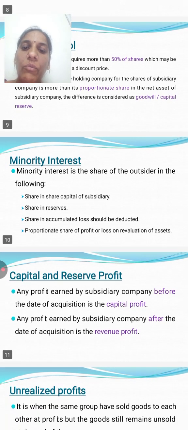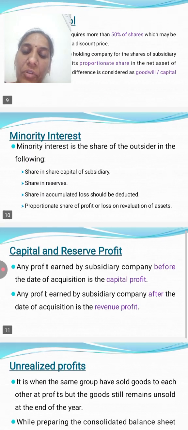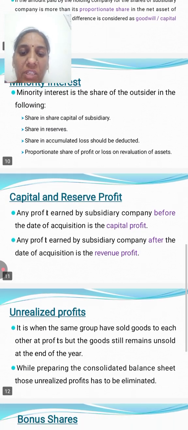Third one, capital and revenue profit. Any profit earned by the subsidiary company before the date of acquisition is called capital profit. If the profit is earned by the subsidiary company after the date of acquisition, it is revenue profit.